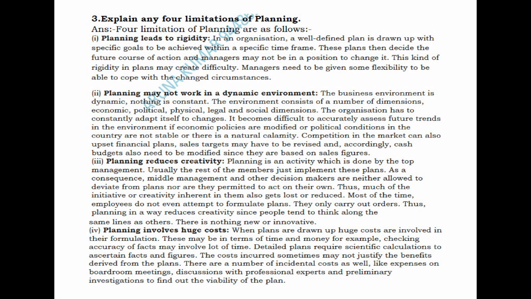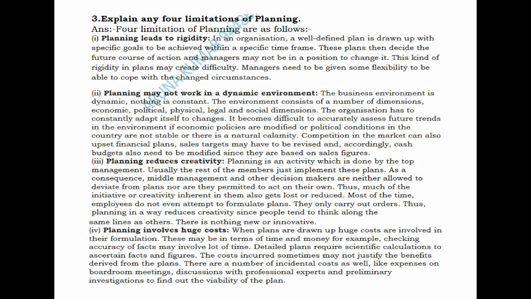So in this particular situation, most of the time the employees do not even attempt to formulate the plan. They only carry out orders. So planning in a way reduces the creativity that is available with the other members in the organization. So planning can reduce the creativity of the remaining members.